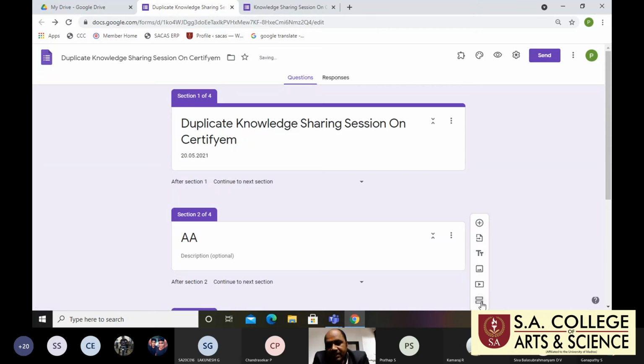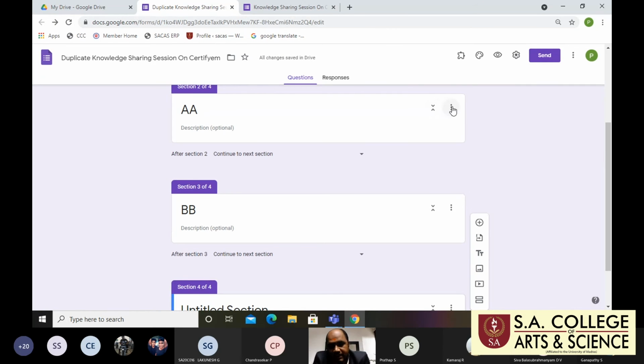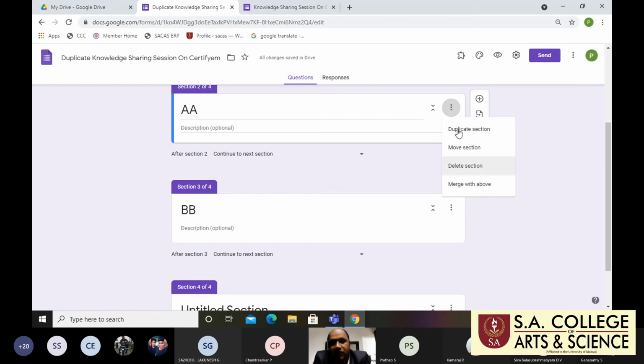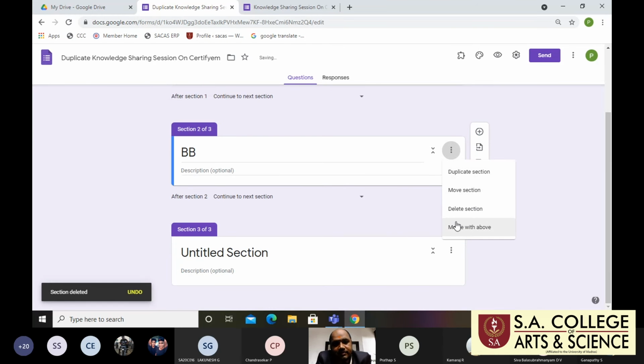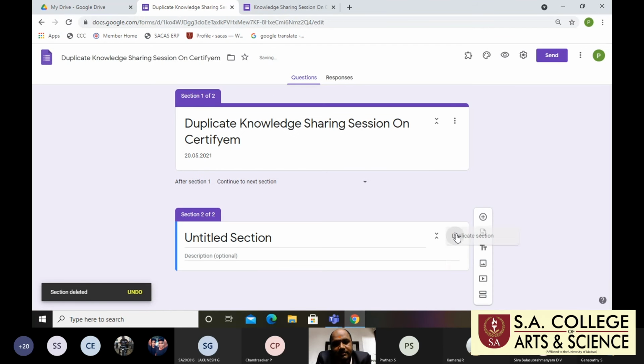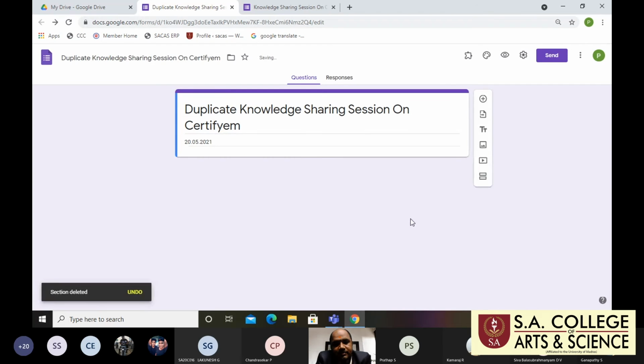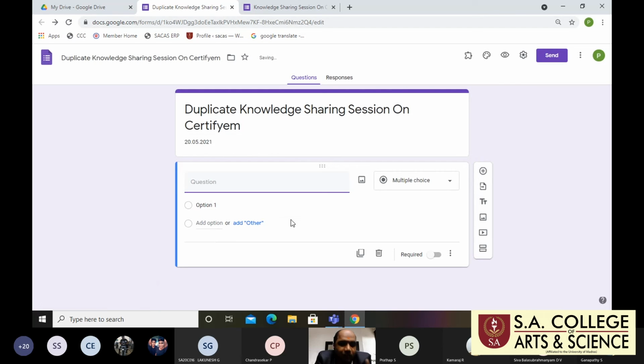This is called a section menu, and we have 4 functions. If you require these 4 functions, you can use them. Otherwise, if I need only one section, you delete everything. On the right hand side, first is add questions. If you want any questions, just click and add.